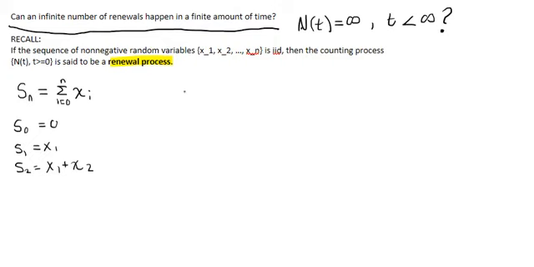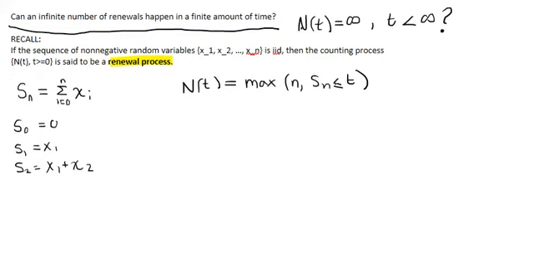Now, we're going to define N of t equal to the maximum n such that S sub n is less than or equal to t. So n is the total number of events, which is going to be equal to N of t.